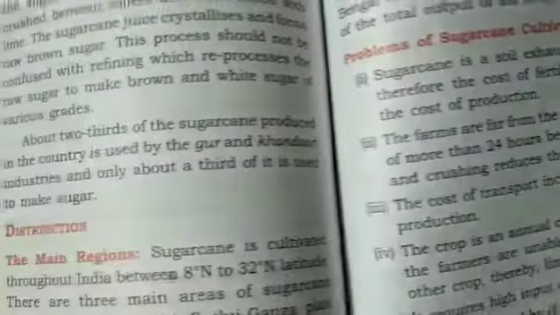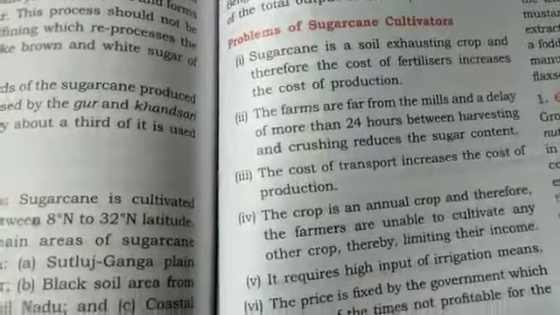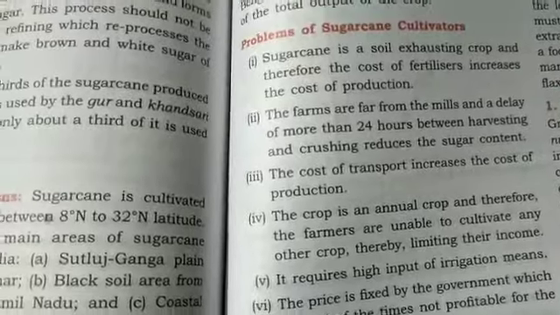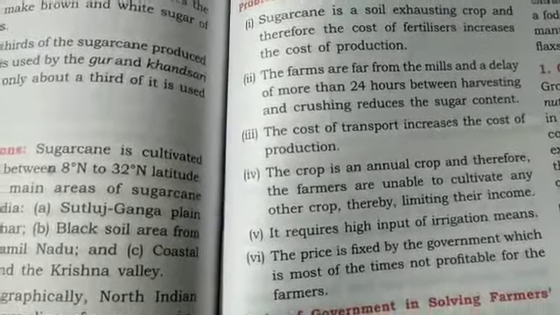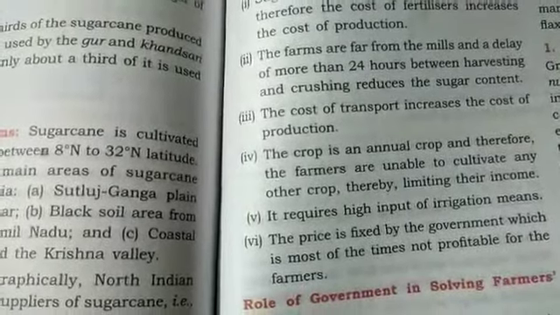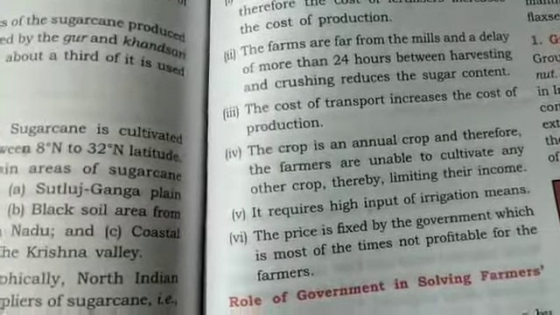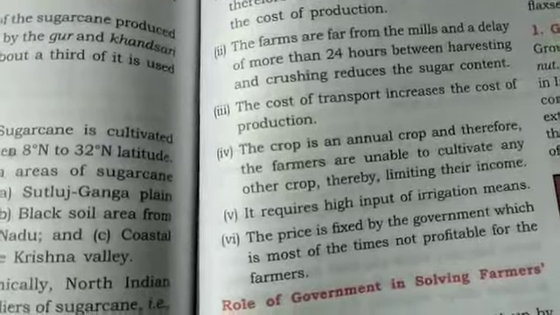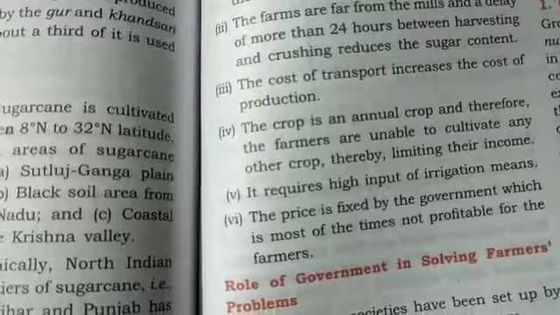There are also various problems, and this is the most important thing which has always been asked: problems faced by the sugar cultivators. Soil exhaustive capacity the crop is having. The farms are far away from the mills, so the delay of the crop leads to a decrease in the sucrose content. The cost of transportation increases, and the cost of production also increases due to that. The crop is an annual crop and therefore the farmers have to depend upon one crop. No additional income they are getting out of it. It requires high input irrigation means.